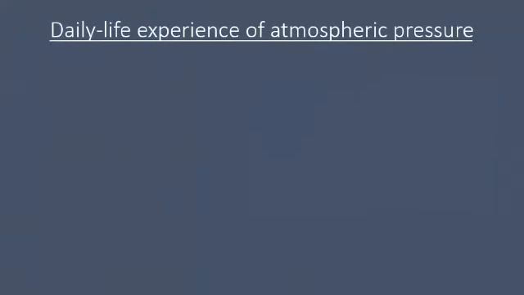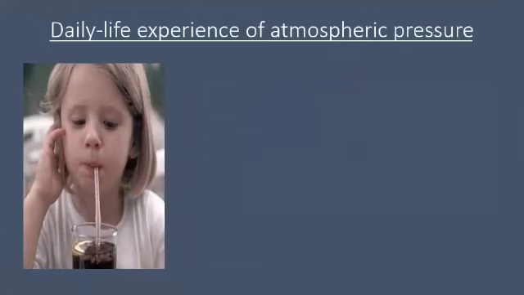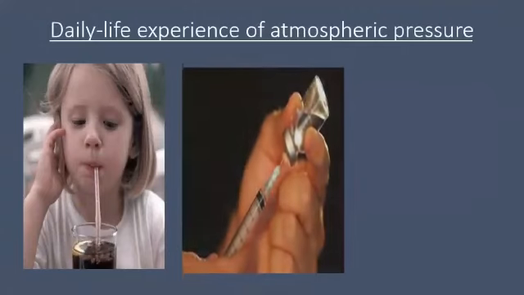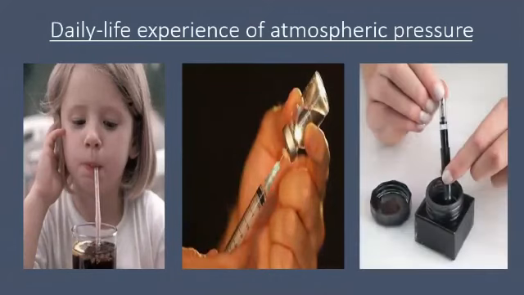In our day-to-day activities, we experience these instances of atmospheric pressure. Some common examples are sipping a cold drink through a straw, dipping the nozzle of a syringe in the liquid, and filling up ink in a fountain pen.